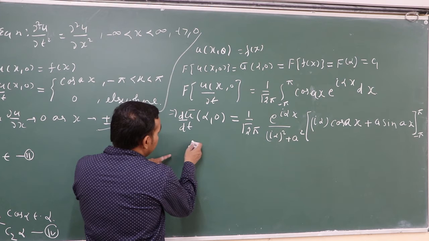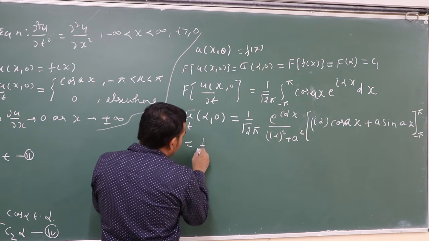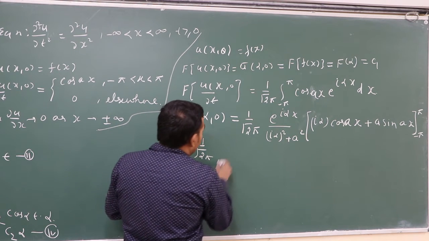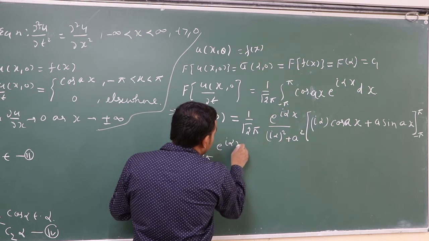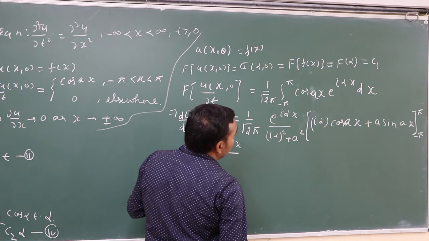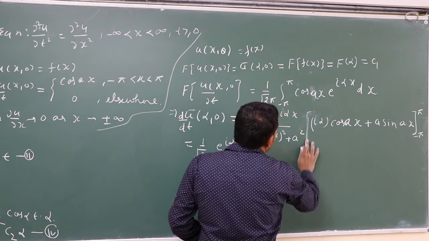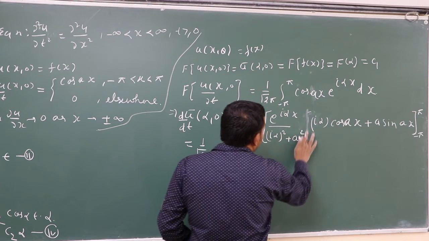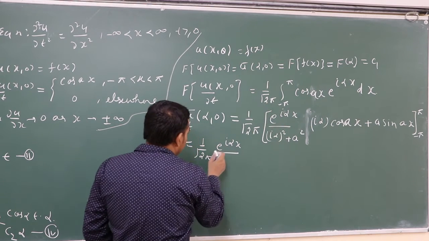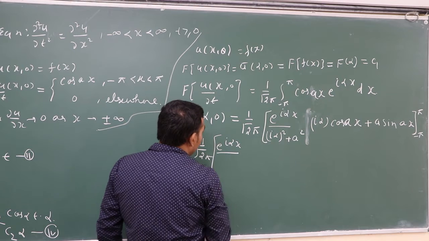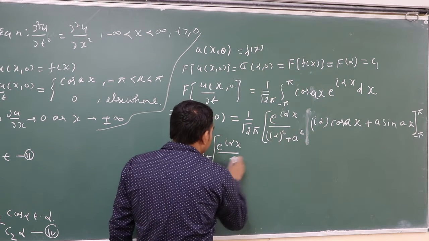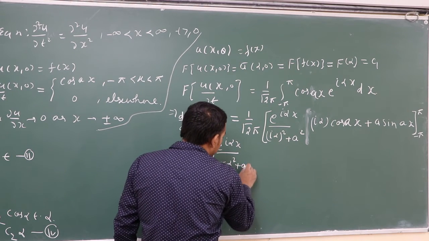Simply write here 1 upon under root 2 pi, e to the power i alpha x upon minus alpha square plus a square.